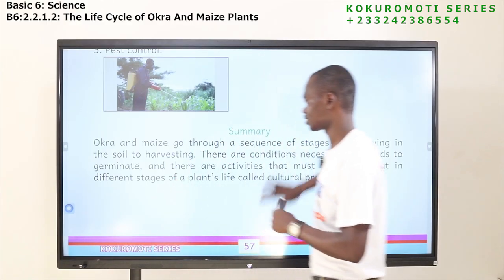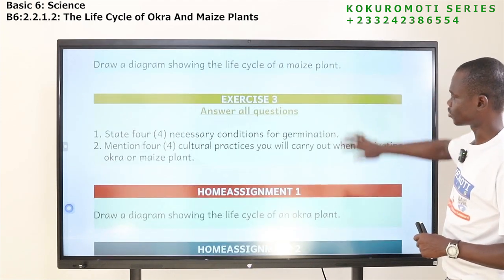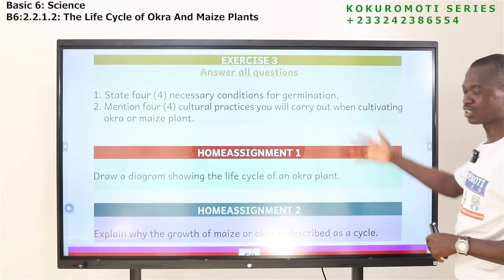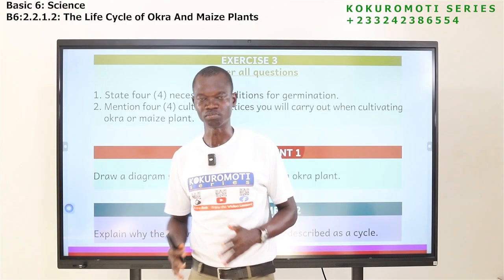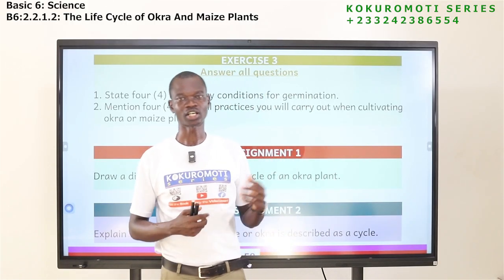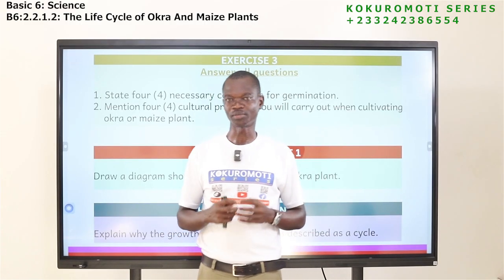Now let's look at exercises. Exercise 1 is here, exercise 2, exercise 3, and then we have home assignment 1 and home assignment 2. So these are the things that we have learned today. I expect that you take your time to read the book. Read the book, watch the video again. If you don't understand anything, you can call for further clarification. Your parents and your teachers are there. Go to them, they will help you.